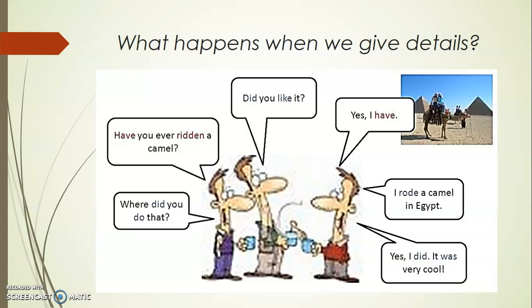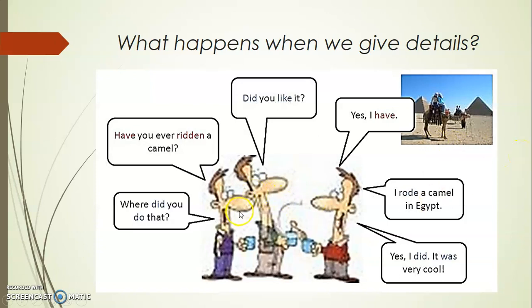So, in this conversation, the idea is that the person first introduces the experience using the present perfect, as you can see here. Have you ever ridden a camel? Yes, I have. Because time is not important there.